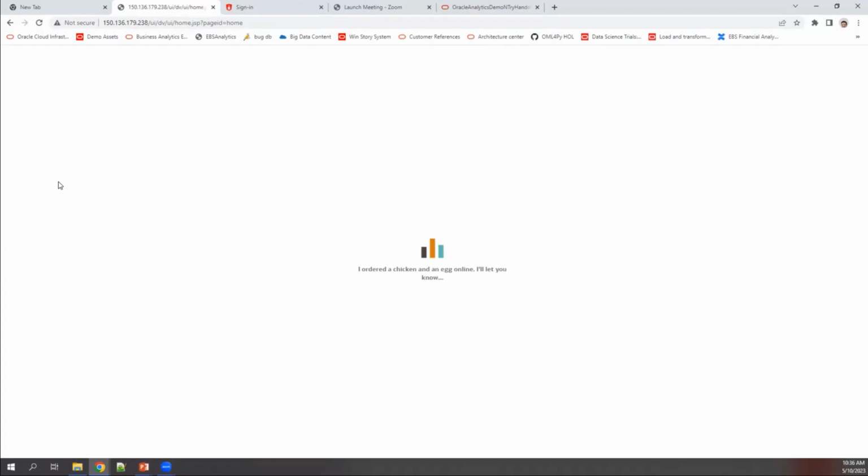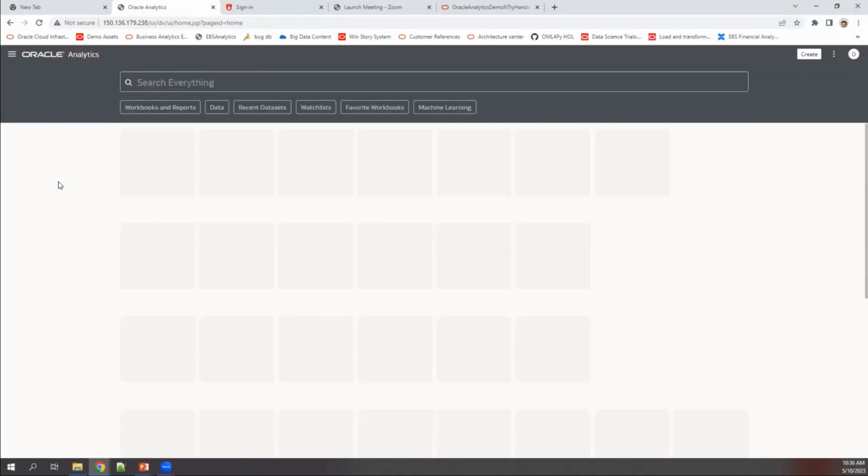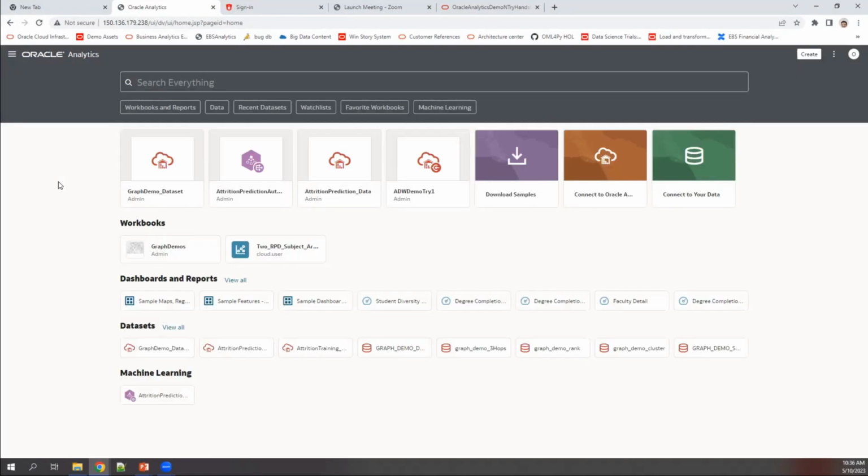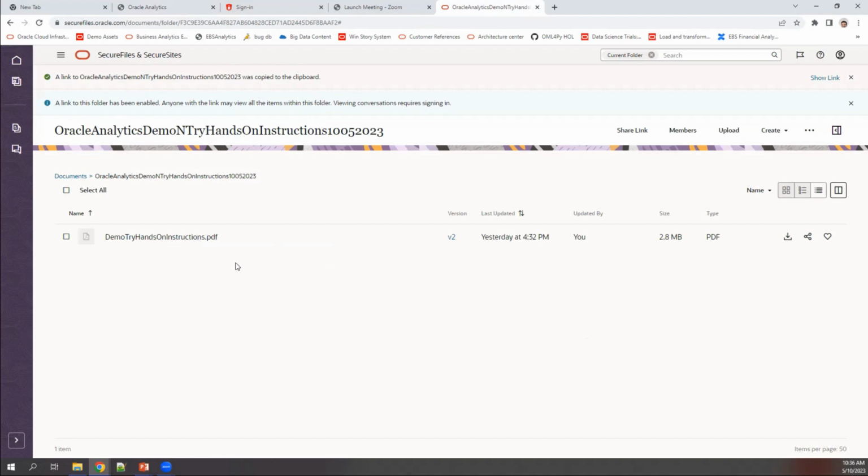So you would have got, whoever wants to try, your credentials. Along with the credentials, our panelists would have even shared the instruction manual, right? You will be getting it in this shared folder, which says demo, try, hands-on instructions, right? Please download them and use them to follow along. Almost all the steps that we are going to cover today are captured in this documentation, so that in case you miss out on something, you can always follow the document to move forward.